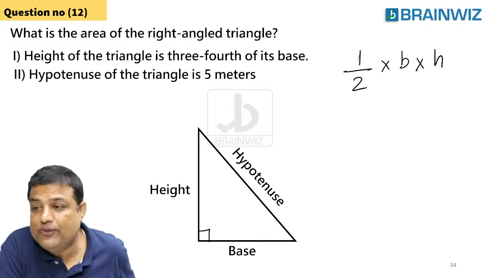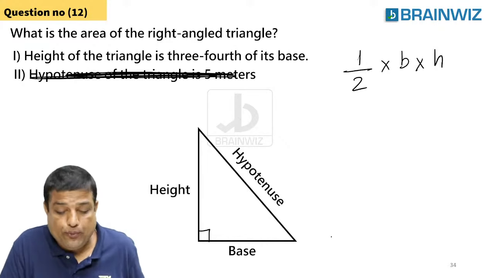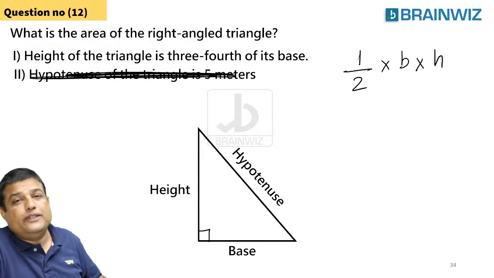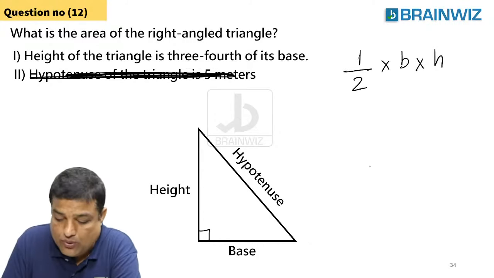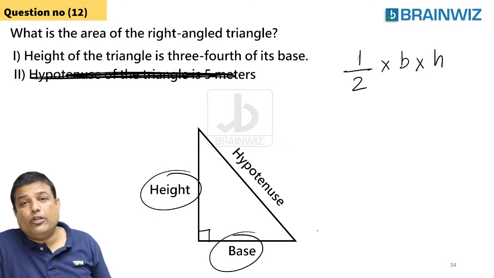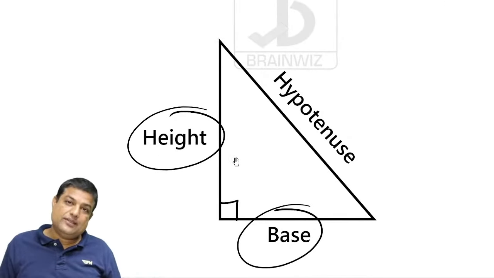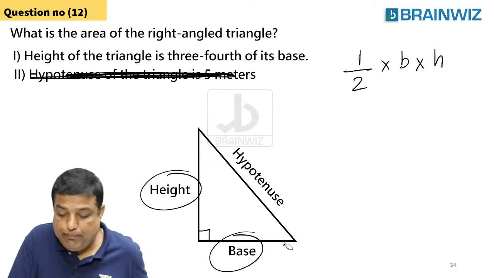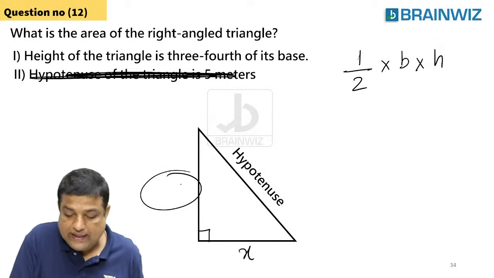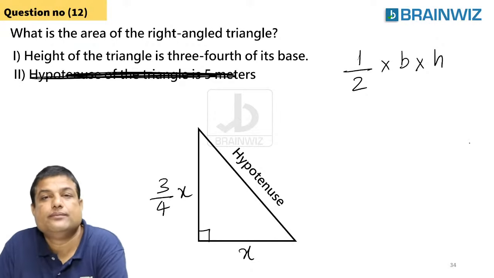Based on this, he has given you this question, everybody. Now, I am not using the second statement. I'm using only one statement. What is that? Height of the triangle is 3/4 of its base. Means the relationship is what? This height is not equal to base. This height is not double of base. Height is 3/4 of its base. Okay, chaliye. Suppose let's say that base is x, for example. If base is x, what is height? 3/4 of the base means 3/4 of x.